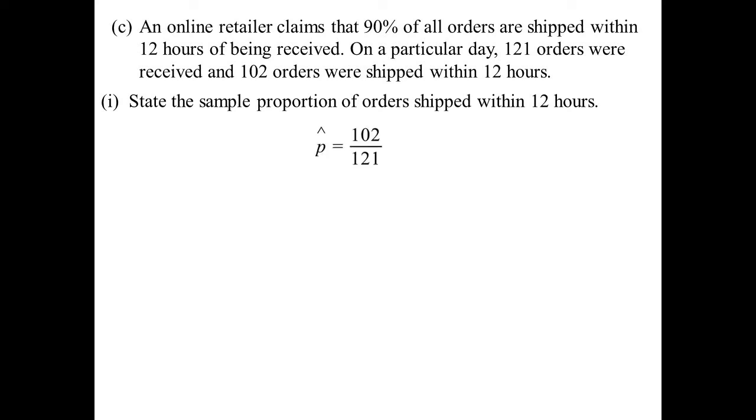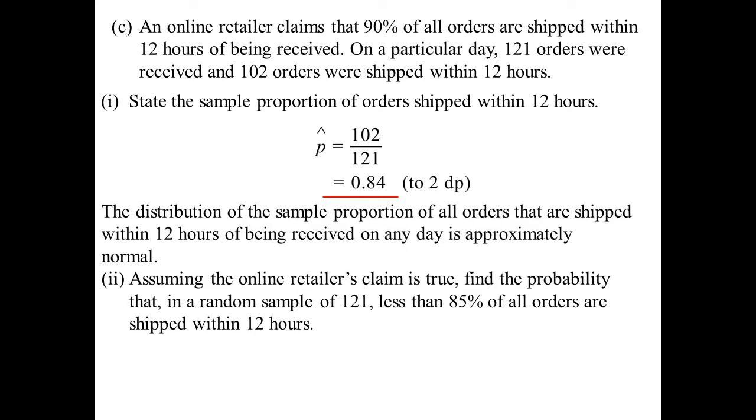Well, our sample is the 121 orders, 102 of them were shipped, 102 over 121, 0.84, 84%. Not quite the 90% that they're promising. All right, well, the distribution is approximately normal. So they're telling us we can assume it's a normal distribution.